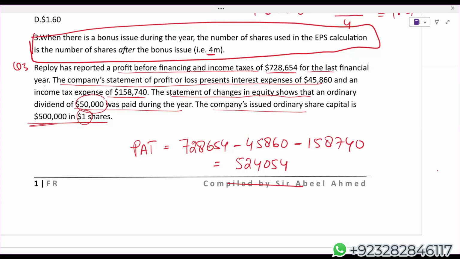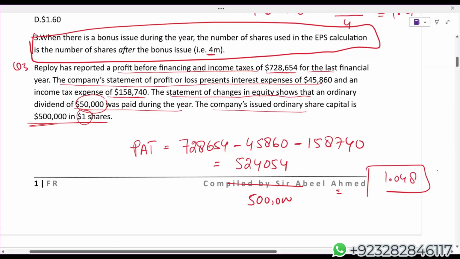Share capital is 5 lakh, par value is 1. So 5 lakh divided by 1 will give you 500,000. So straightforward, here comes your EPS. 5,24,054 divided by 5 lakh. Students, I am getting 1.048.